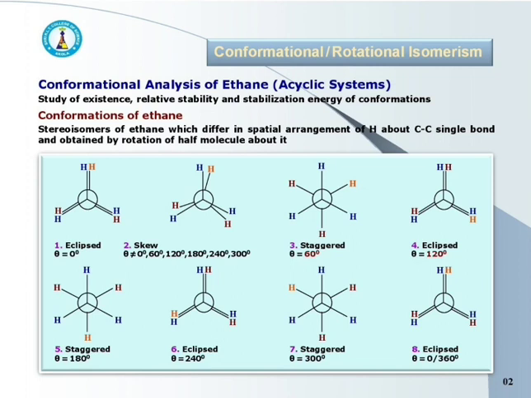For skew conformation, dihedral angle theta may have any value other than 0, 60, 120, 180, 240 or 300 degree. Here conformation second is one of the skew conformations.